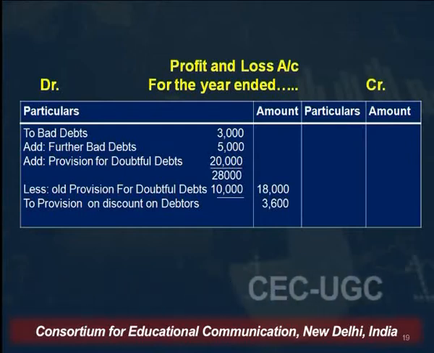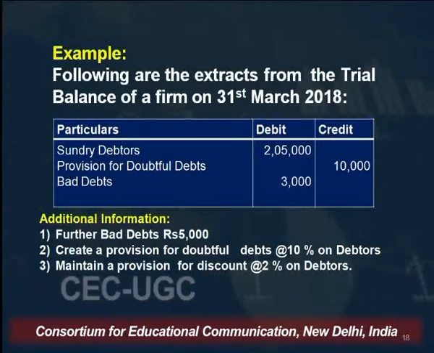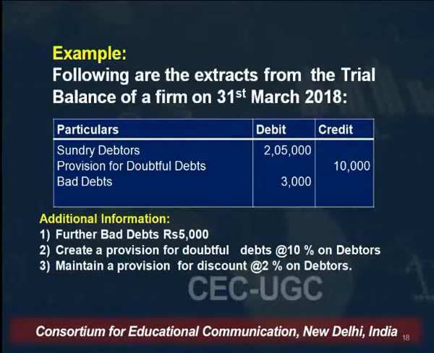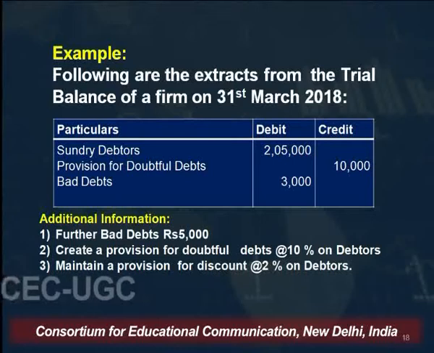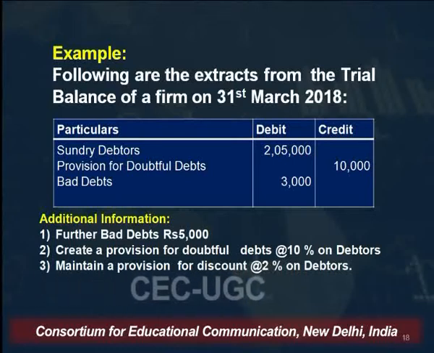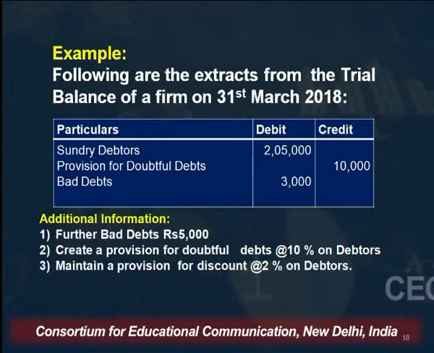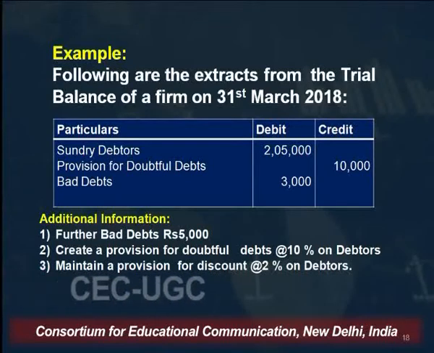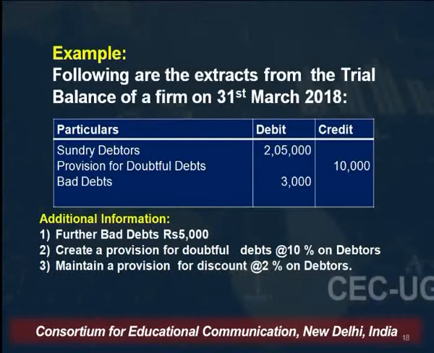How to calculate the new provision? New provision is always calculated on the remaining debtors. That means the debtors which are appearing in the trial balance are 2,05,000 less further bad debts only. Why further bad debts only? Because the further bad debts are not adjusted in the given debtors. So that's why these further bad debts are adjusted. That means out of 2,05,000, 5,000 as further bad debts is deducted. The remaining debtors are 2 lakh.